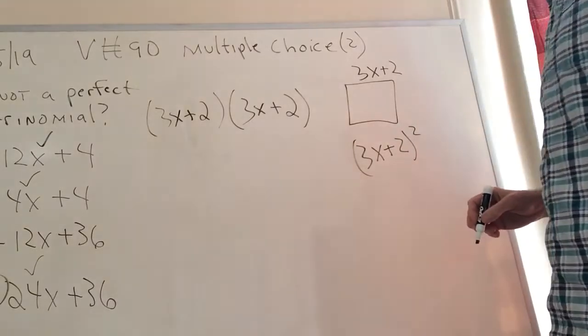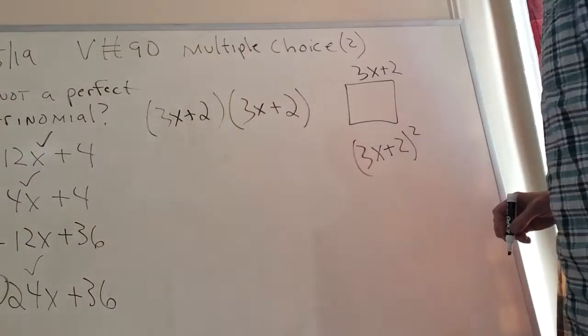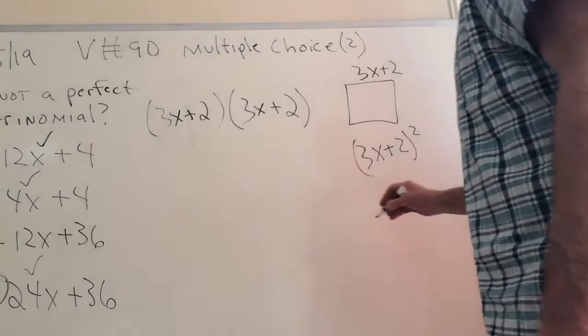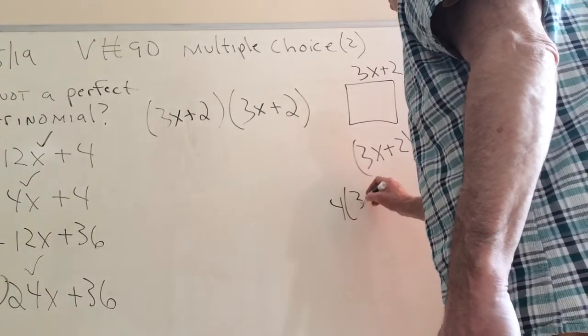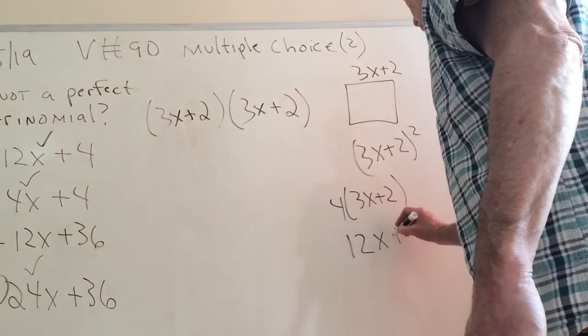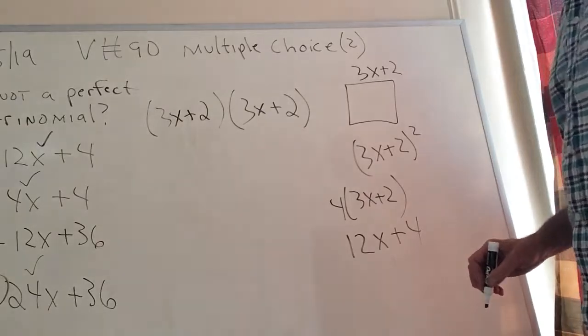And that's the area. Okay? If I write it out, that's what the perfect square trinomial looks like. What's the perimeter? Well, it's 4 times 3x plus 2. So the perimeter is 12x plus 4. And we'll talk more about that later.